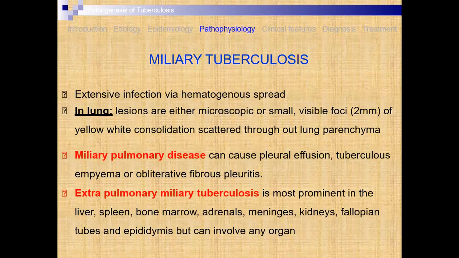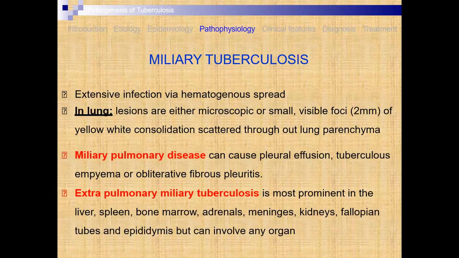In this case, the liver, spleen, bone marrow, adrenal, meninges, that is your brain, kidney, fallopian tubes, and epidermis can be involved, or any organ can be involved in miliary tuberculosis.